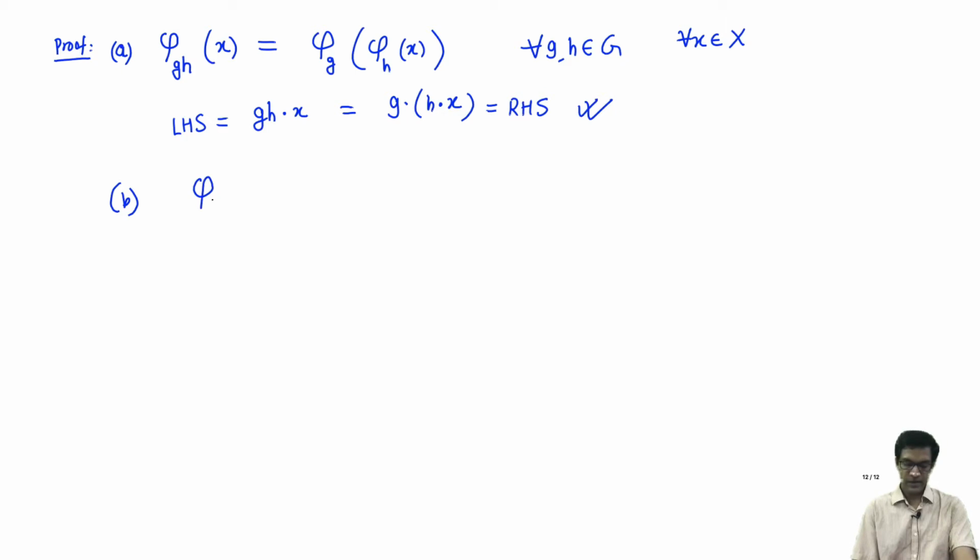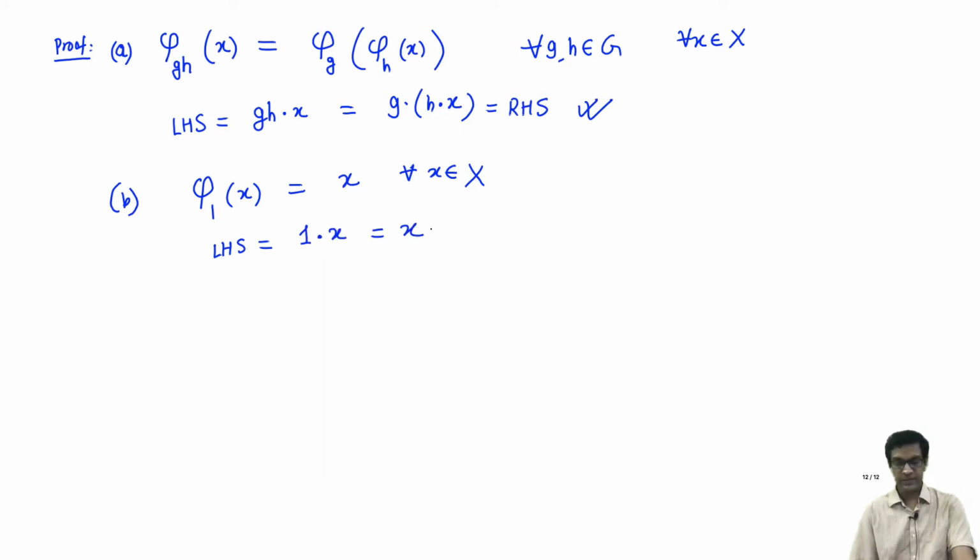Property B: phi sub identity of x. The identity element, which I'll denote as 1 as we have done before, gives, I claim, just x. In other words, phi sub the identity element of the group acts as the identity permutation of the set X. Why is this true? That's another axiom of group actions. The left hand side here is just 1 acting on x, and by the axiom, that's just x itself. So this is also true.